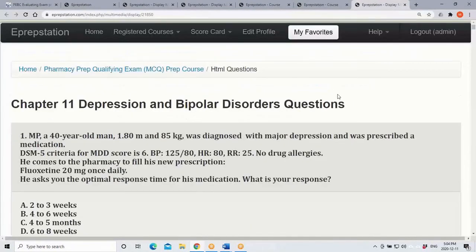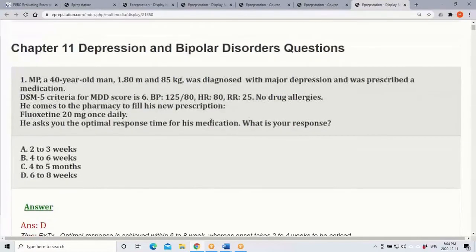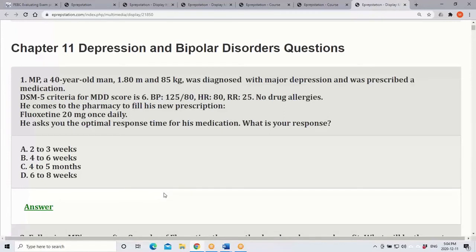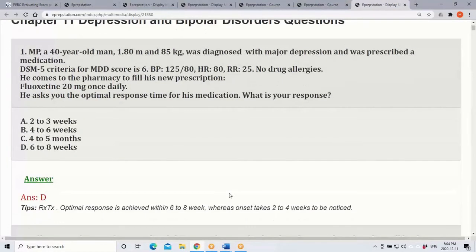For example, once you click the questions and answers for this one, here you have the question or case, and right after this case you just try to answer without looking at the answer, and then once you make up your mind and click the answer, you will see the answer option and also the reference for those answers. So all our information is evidence-based. Every answer is solidified or confirmed with reference-based information. And also the questions are very relevant to the exam. Our goal is to make sure that if you practice Pharmacy Prep questions, you must pass your exam.